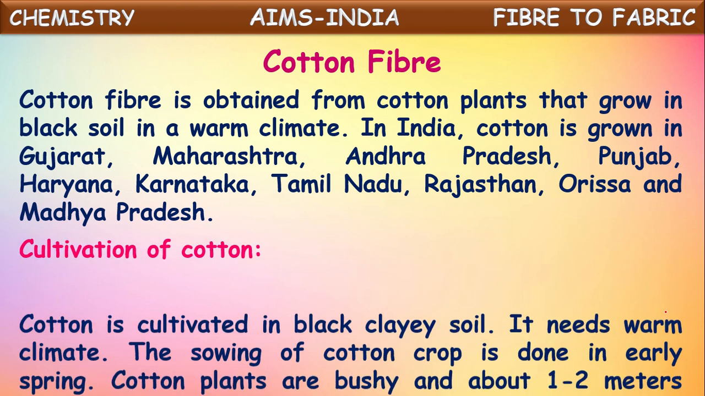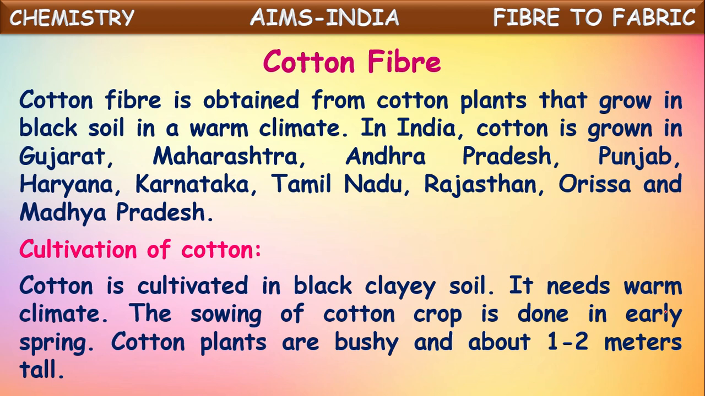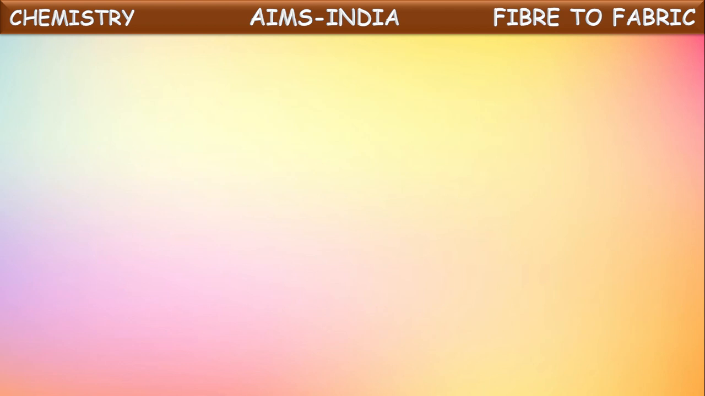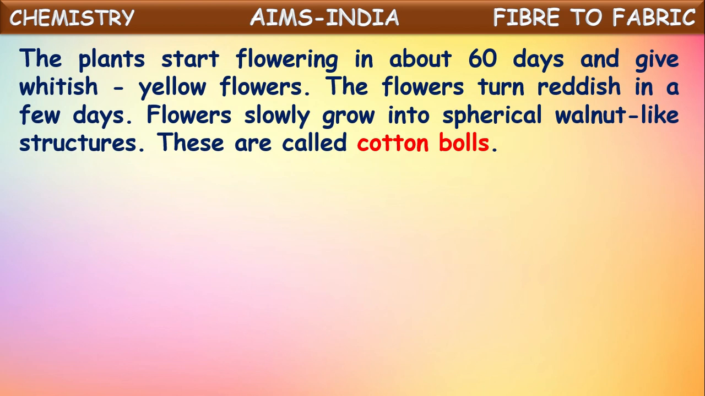How is this cotton cultivated? Cotton is cultivated in black clay soil. It needs a warm climate. The sowing of the cotton crop is done in early spring. Cotton plants are bushy and about 1 to 2 meters tall. The plants start flowering about 60 days after sowing and give whitish yellow flowers.